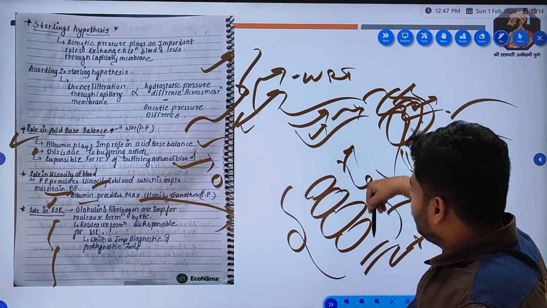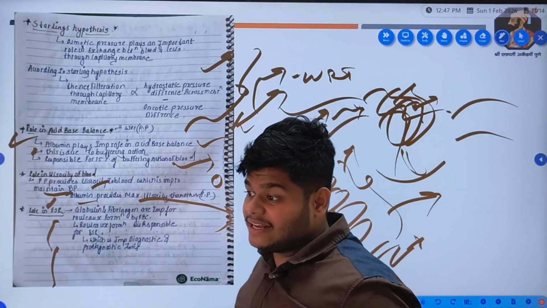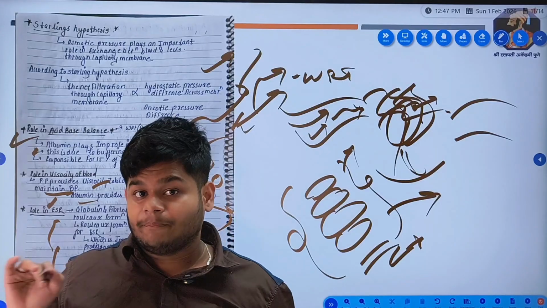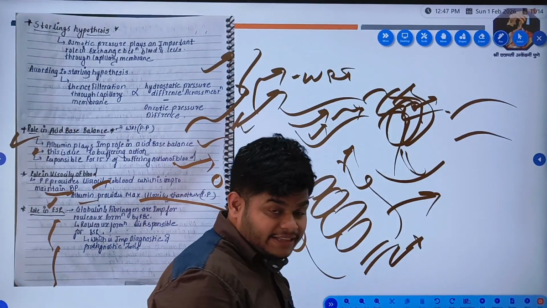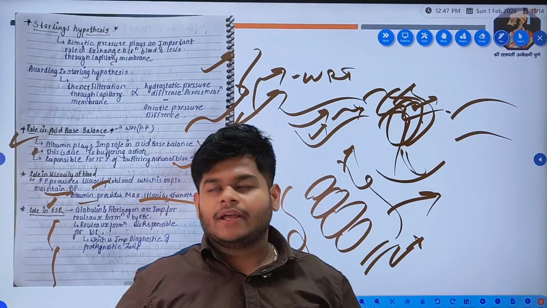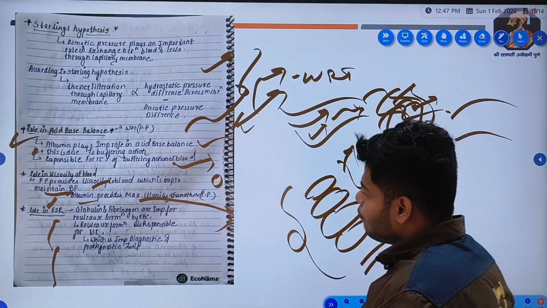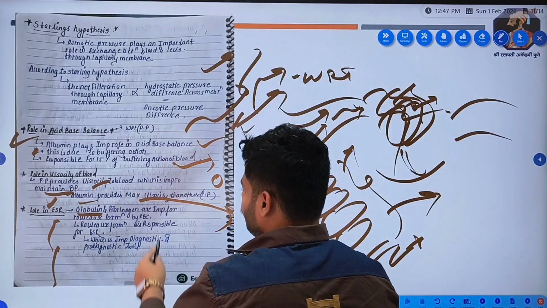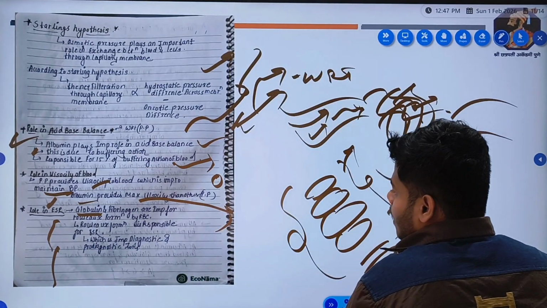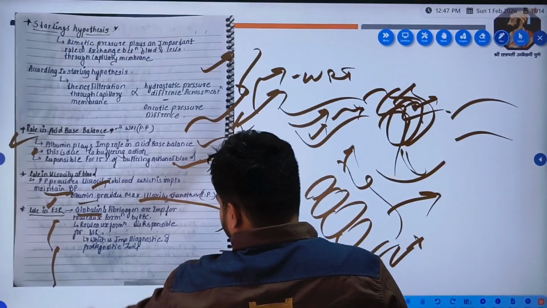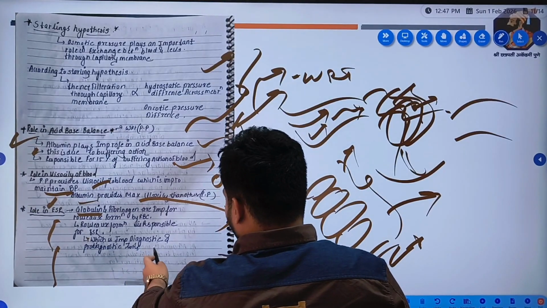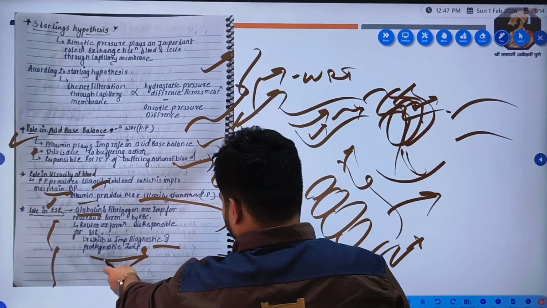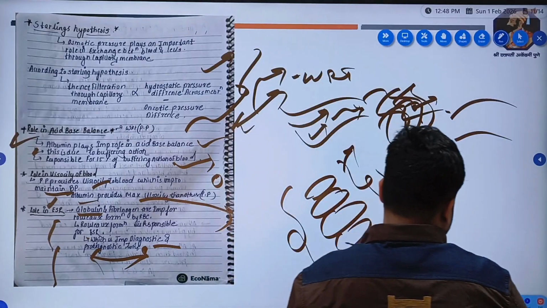You can consider it like the grana situated in the chloroplast of plants. They are also attached like this. So imagine in that way. So this is Rouleaux. The important plasma proteins in the formation of Rouleaux are globulin and fibrinogen, and they are responsible for the erythrocyte sedimentation rate, which is an important diagnostic and prognostic tool, right?